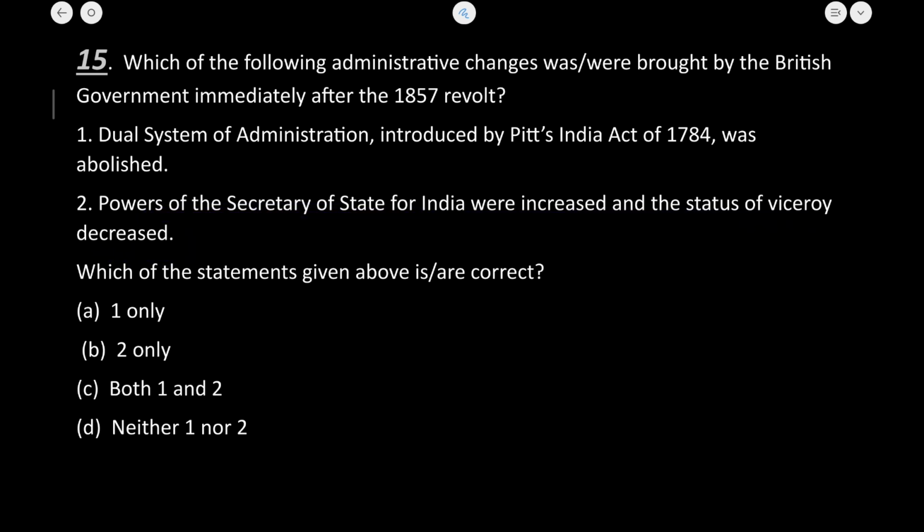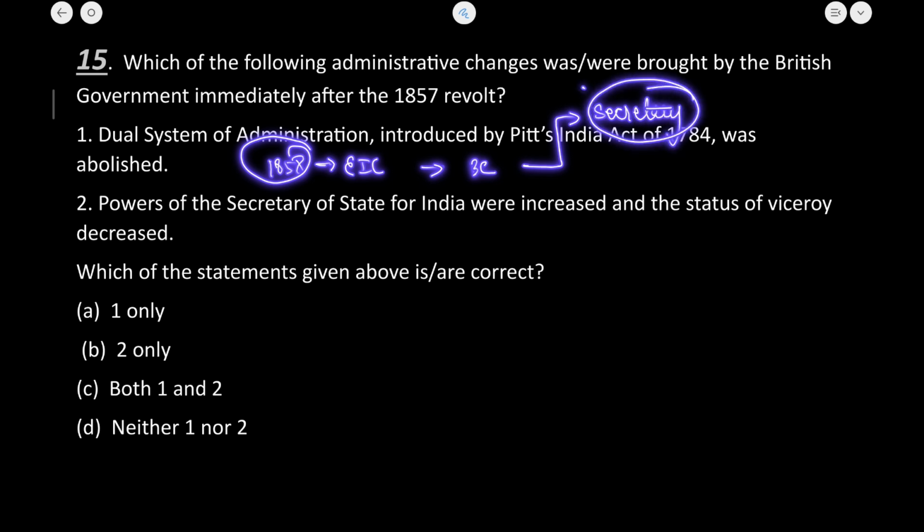Now what happened in the Pitt's India Act was that there was a system of dual government through the Board of Control and the Court of Directors. What the Government of India Act 1858 did was that it transferred the power of governance from the East India Company to the British Crown. The power to govern was to be wielded through the Secretary of State. All the powers were given to the Secretary of State, who was in turn the official representative of the Queen. So the dual government system ended. The statement is absolutely correct.